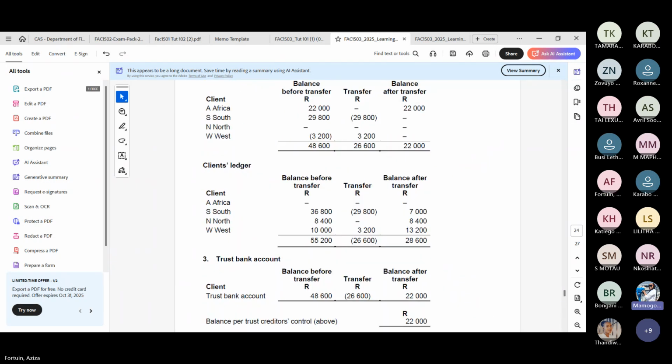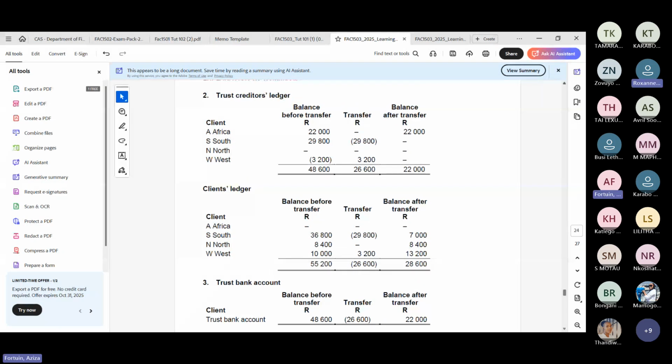Sort of, but can you please repeat again? Okay. In the trust creditors ledger of Africa, he had 22,000 Rand, right? And there was no balance in the client's ledger. So obviously the balance after the transfer is still 22,000.